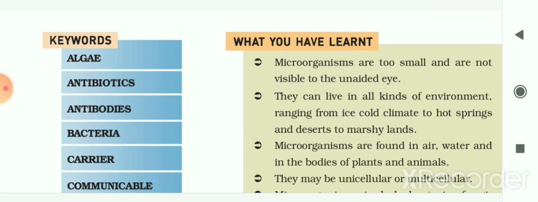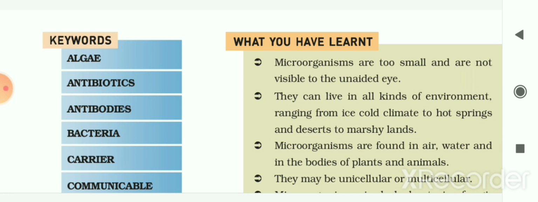Then we had seen antibiotics. Chemical substances produced by some microbes that can kill or stop the growth of disease causing microorganisms are known as antibiotics. Examples of antibiotics are penicillin, streptomycin, tetracycline, etc. Then we had seen antibodies. Our body produces specific substances against disease causing microbes entering our body, which are called antibodies.